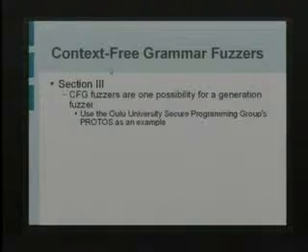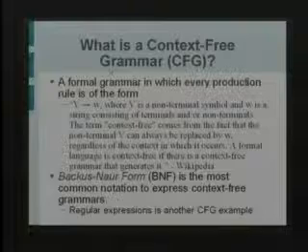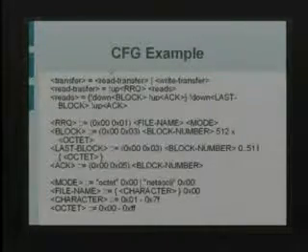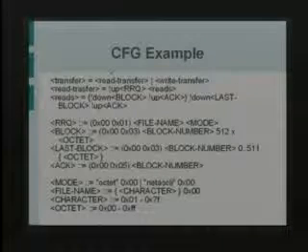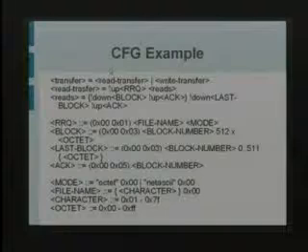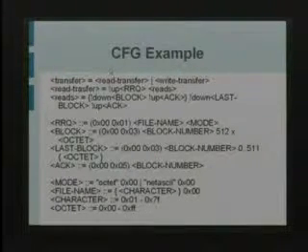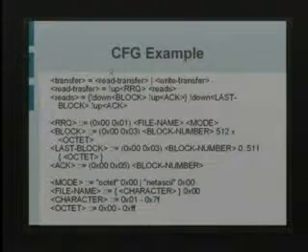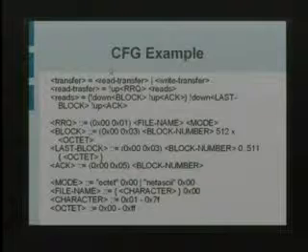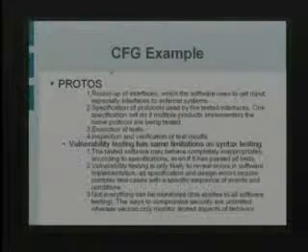I'll blow right through context-free grammars. Context-free grammars are a way of describing something completely. Like you see there's a transfer, and transfer equals a read or a write. A read equals a read request. A read request is a file name. A file name is a character. So you have this complete description of a protocol. This is how Jared DeMott writes his fuzzers. Based on that complete description, they can also insert bugs or attacks in this description. So I won't really go through too much of that.